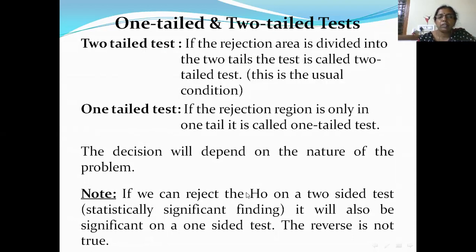So if we can reject the H0 on a two-tailed test or two-sided test, it will also be significant on a one-tailed test or one-sided test. But if we are rejecting in a one-tailed test, then it is not necessary that you will reject it in a two-tailed test. But if you are rejecting H0 in a two-tailed test, then we'll also be rejecting it in a one-tailed test. But the reverse is not true.